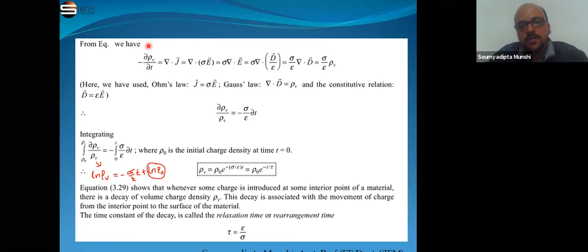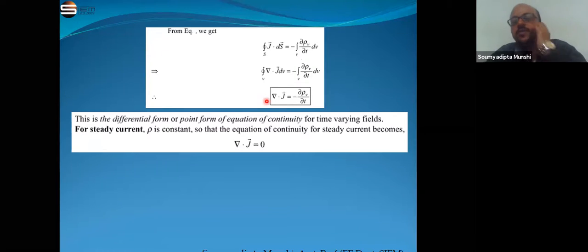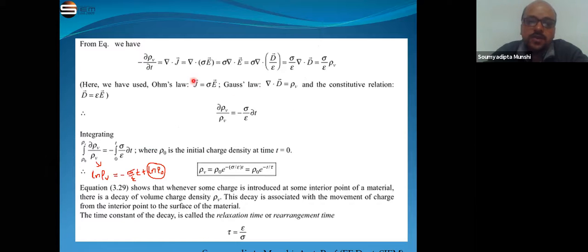So if we see the first portion from the last slide, we already know that the divergence of J is equal to minus del rho V by del t. So we write minus del rho V by del t is equal to divergence of J. From Ohm's law, last class I told you that J is equal to conductivity into the electric field. So we put the value of J is equal to sigma E. Now if we take the sigma out, that means sigma into divergence of electric field.